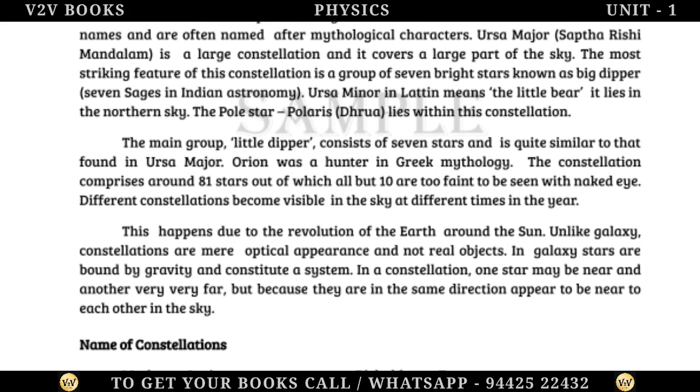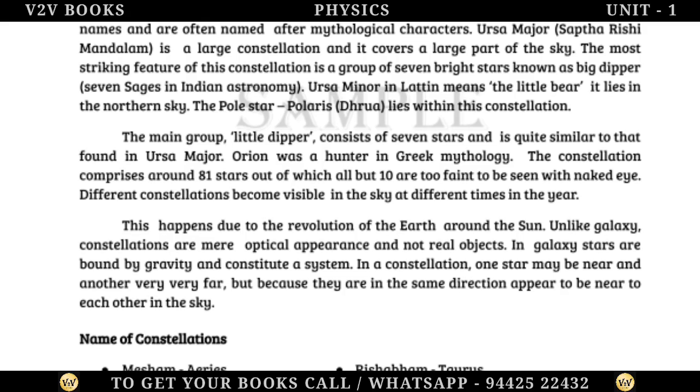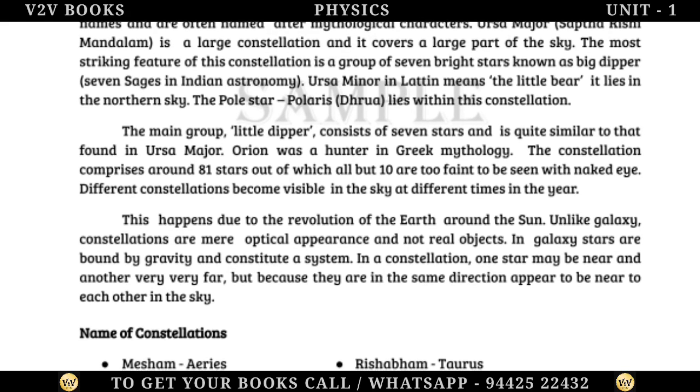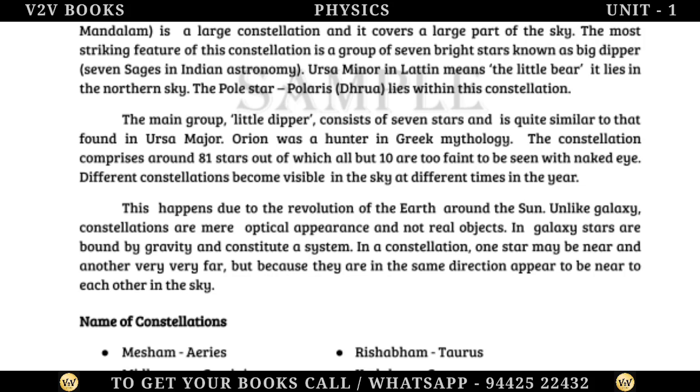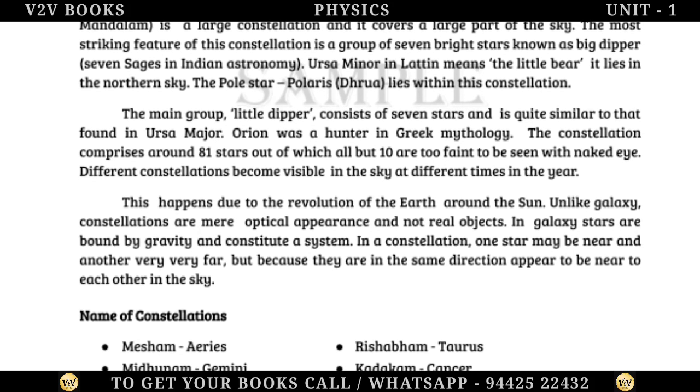Orion was a hunter in Greek mythology. The constellation comprises around 81 stars, out of which all but 10 are too faint to be seen with the naked eye.